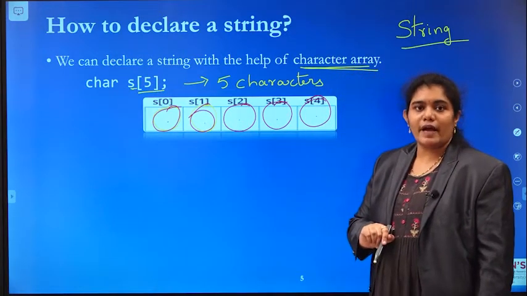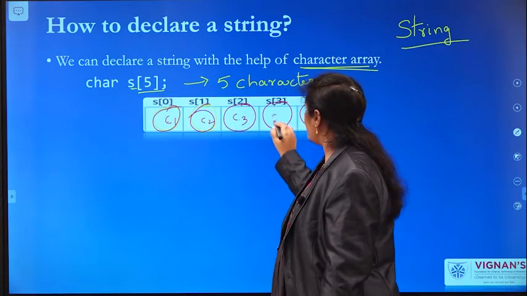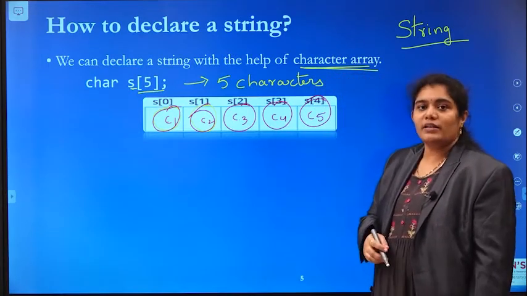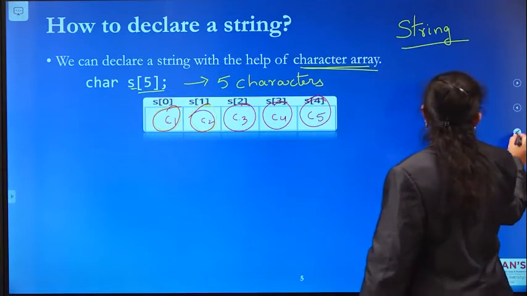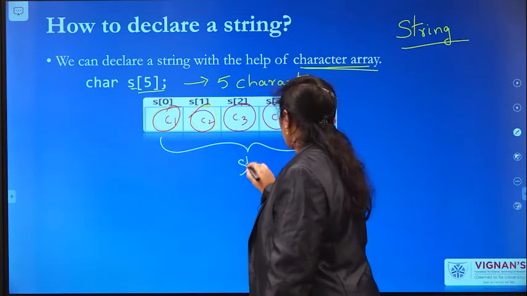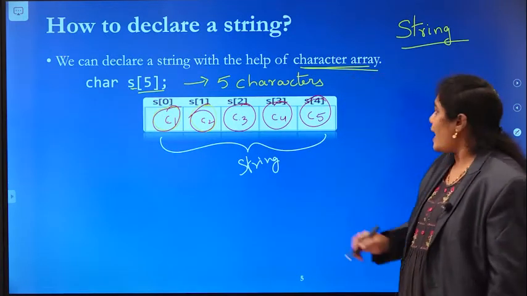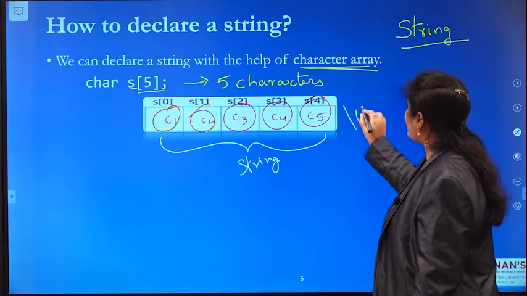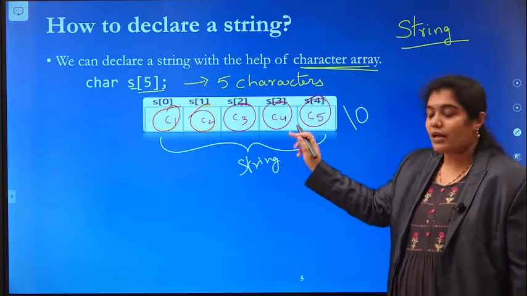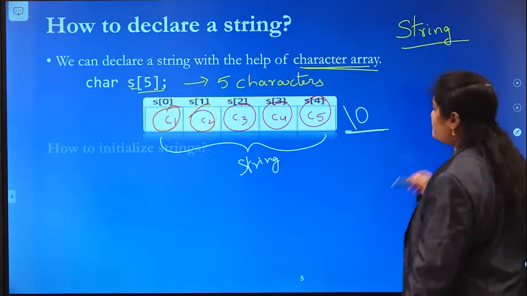Character 1, character 2, character 3, character 4 and character 5. The group of all these characters together is called a string, and it should be terminated by a null character. Automatically the compiler will terminate this string with a null character, right?